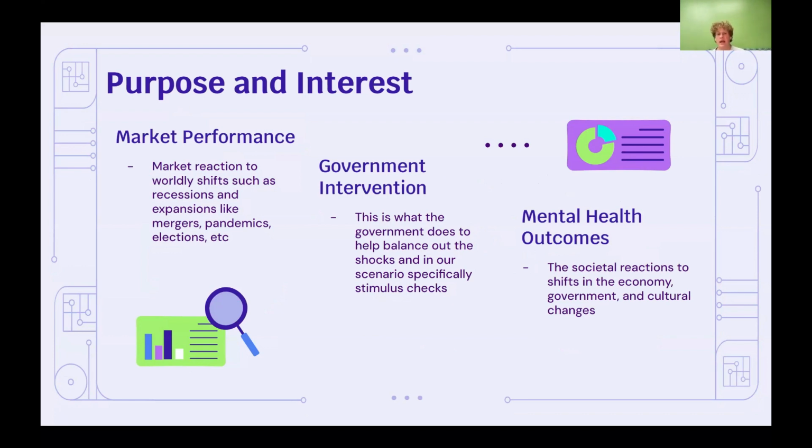For the government intervention, we looked at the stimulus checks, and we looked at cost of living, because these were two main things that you could balance and you could get an idea of what the values meant. And then for mental health, we looked at an estimate of suicide rates across America.